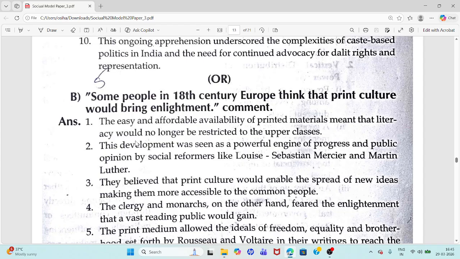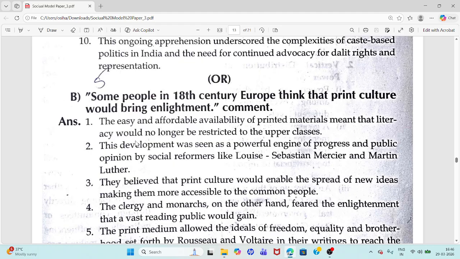So once again I will give you the summary. Easy and affordable printed materials meant literacy would no longer be restricted to upper classes. It was seen as a powerful engine of progress by social reformers like Louis Sebastian Mercier and Martin Luther.